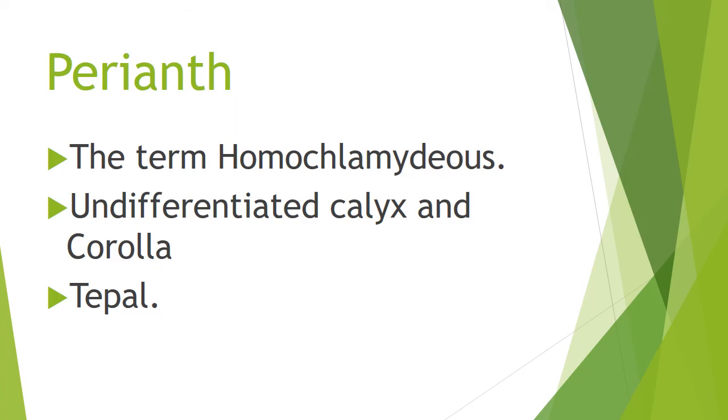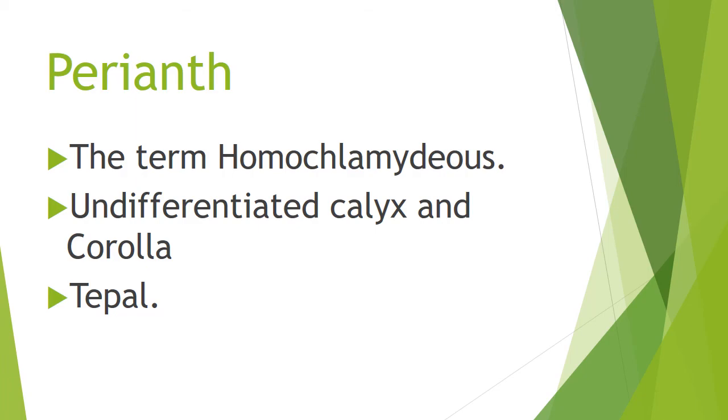Here also there are two types of fusion: apotepalous and syntepalous. In apotepalous the tepals are not fused, they are distinct, and in syntepalous they are not distinct, they are fused. That is the major difference between the two. So perianth is nothing but an undifferentiated state of calyx and corolla.